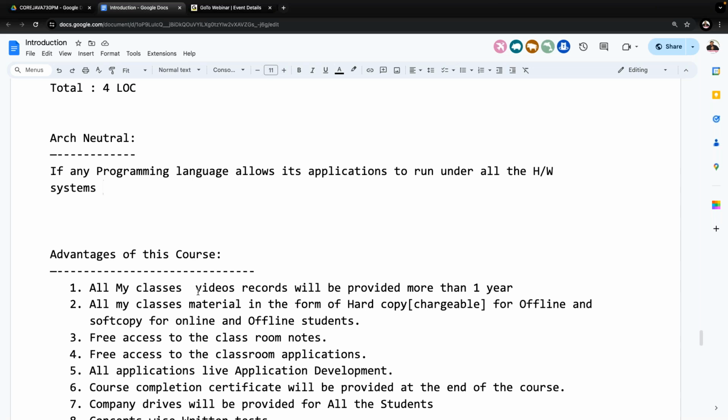When we install Java software, it gives a message to us: 3 billion devices are using Java. That is the meaning here, for the Java programming language.